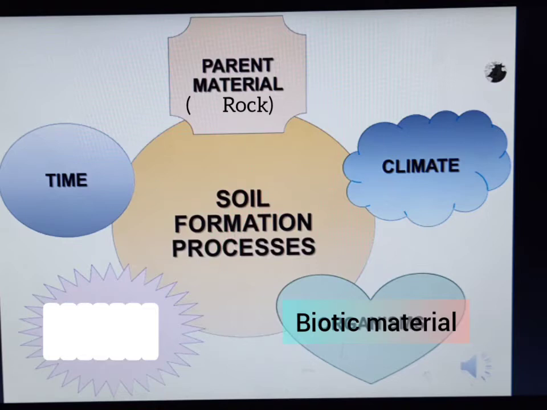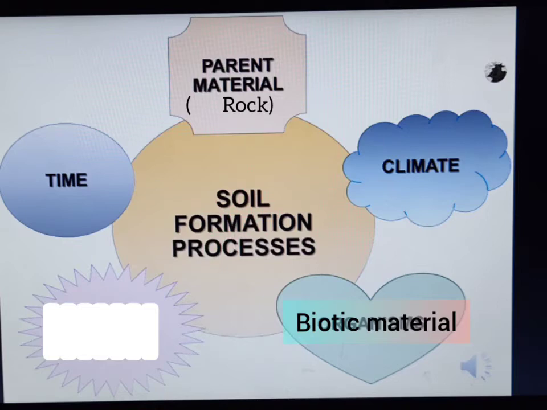Example, basalt rock of the Deccan Plateau in Maharashtra turns into black soil. Black soil is also known as regur mruda. But the granite and gneiss in South India give rise to red soil. Next factor necessary for soil formation, regional climate.